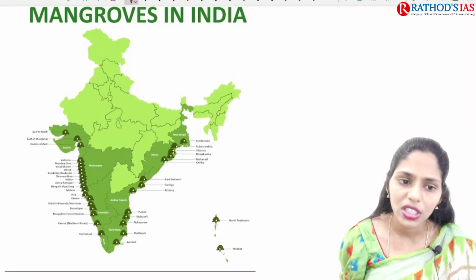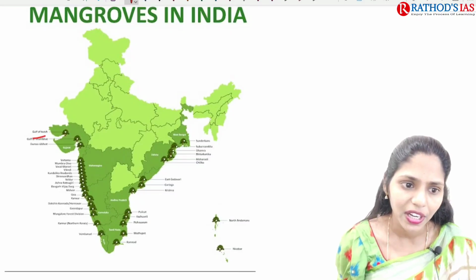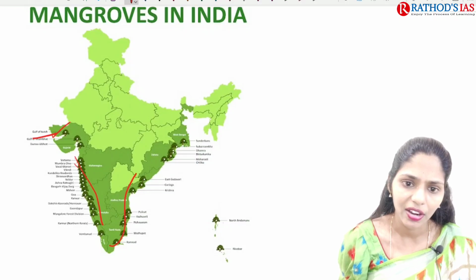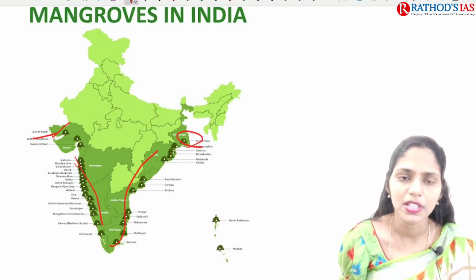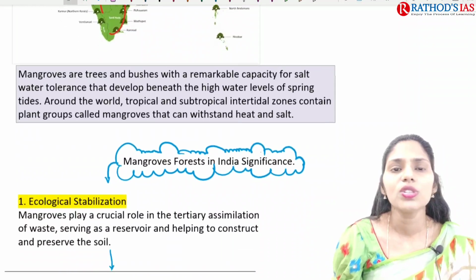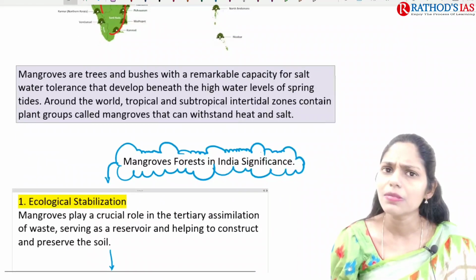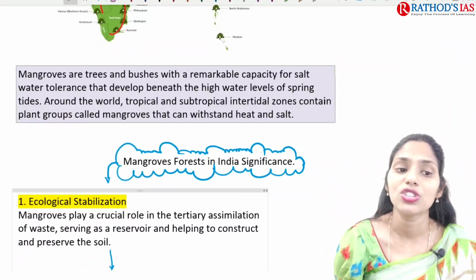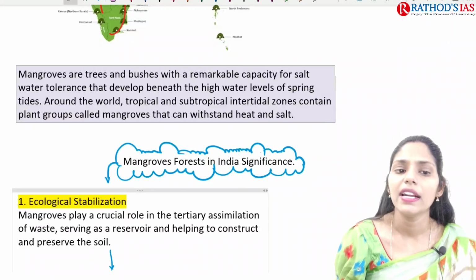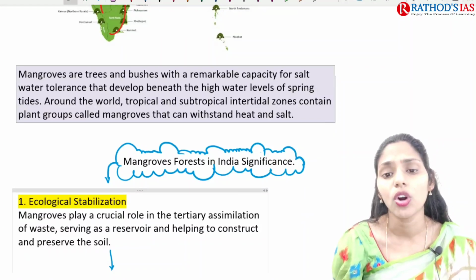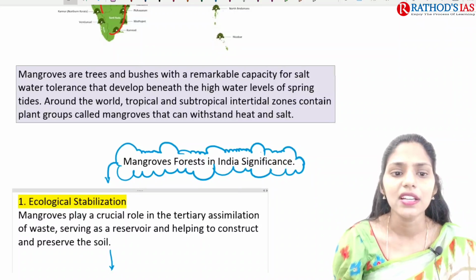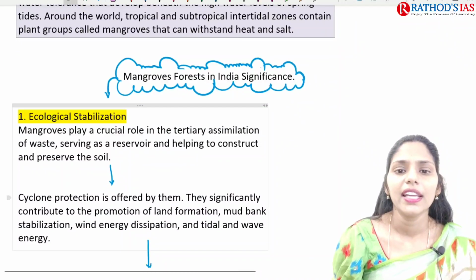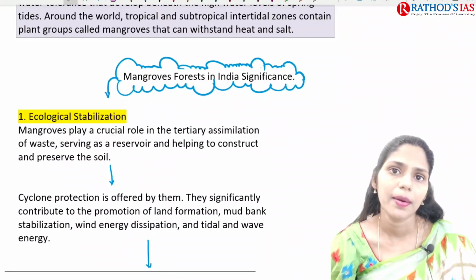So we're talking about mangroves in India. Where are they located exactly? In the Gulf of Kutch, in the Gulf of Khambhat region, in this area we have, and in this area we have. And here in West Bengal we have the Sundarbans. So what are mangroves exactly? These mangroves are like normal trees and bushes, but they have an excellent capacity for salt water tolerance, and they even develop beneath the high water levels of spring tides. They are mainly seen in intertidal zones, and they can withstand heat as well as salt.